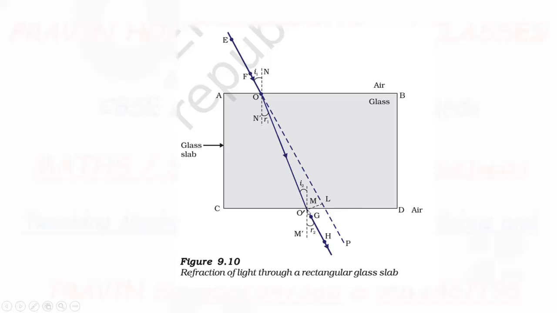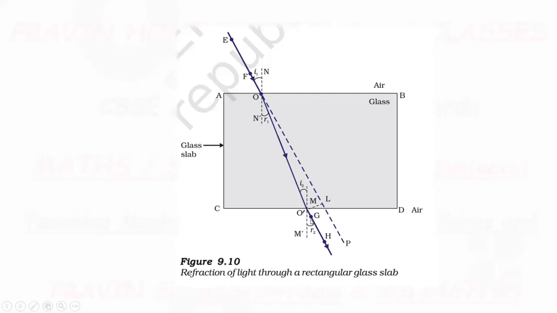Now at O dash, the point again, O dash is the point of incidence where the ray changes from denser medium or glass medium to air medium.